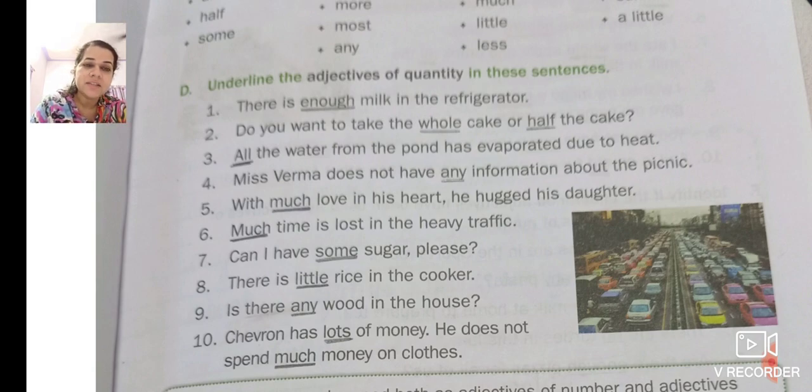Can I have some sugar, please? Now, how much sugar? You cannot count each and every cube of sugar. You can only measure sugar. Like there are small particles of sugar, crystals of sugar. You cannot count it. So can I have some sugar? One bowl, two bowl, half bowl. You can measure it, but you cannot count it. So little, some is the adjective of quantity.